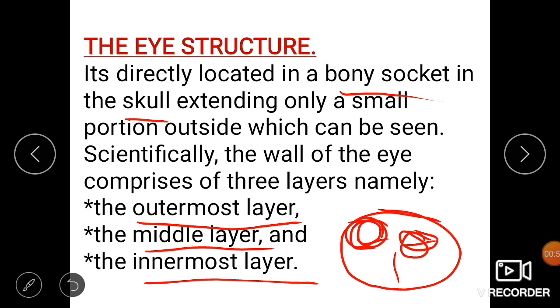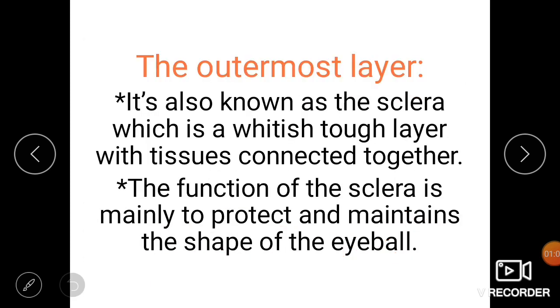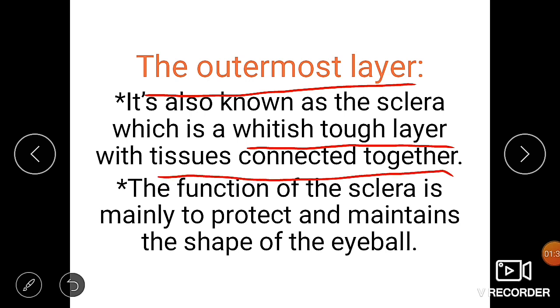Let's see what these layers present in the structure of the eye are. The first one is the outermost layer, also known as the sclera. I will show you in the next slide's image where the outermost layer is and what the sclera is. The sclera is a whitish, tough layer. It appears white in color, and it contains tissues connected together.